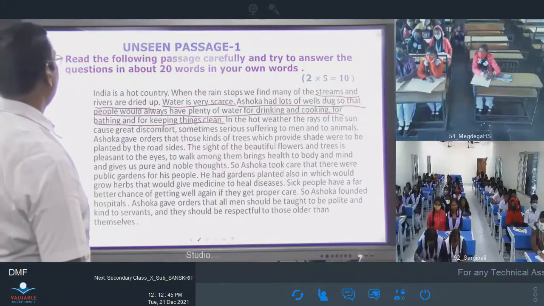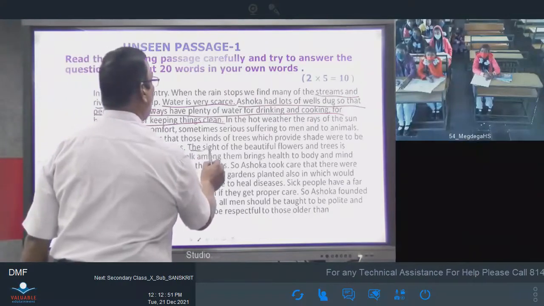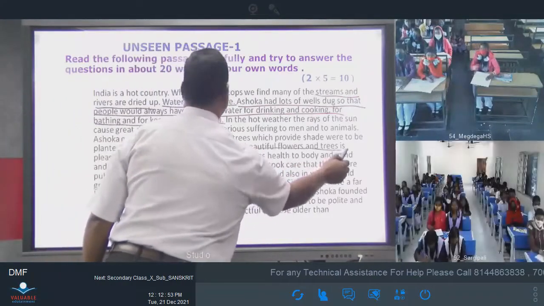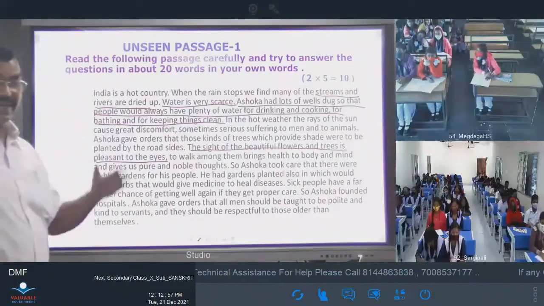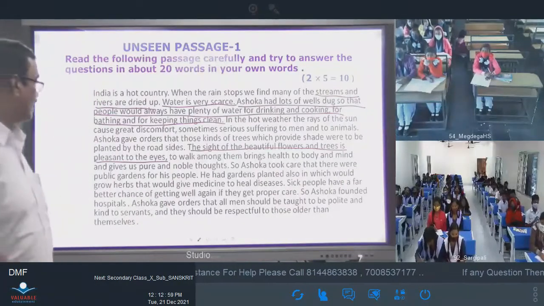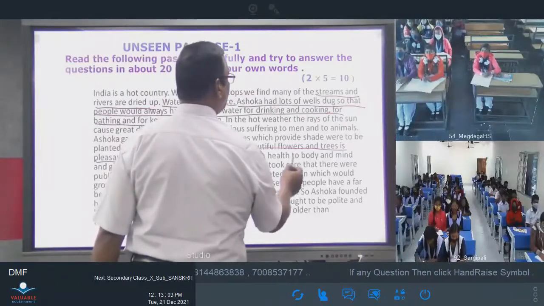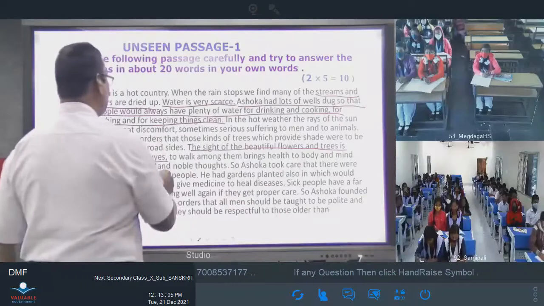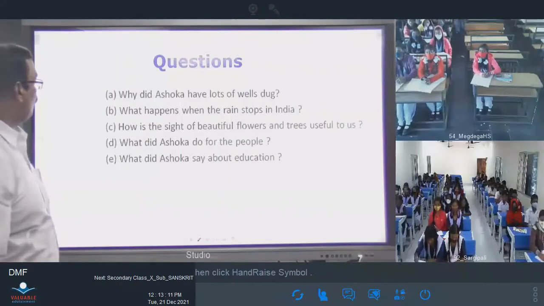You see, the sight of the flowers, beautiful flowers and trees is pleasant to the eyes. When we see them, happiness comes, the eyes become happy. To walk among them brings health to body and mind and gives us pure and noble thoughts. Question number 3. Now let's go to number 4.